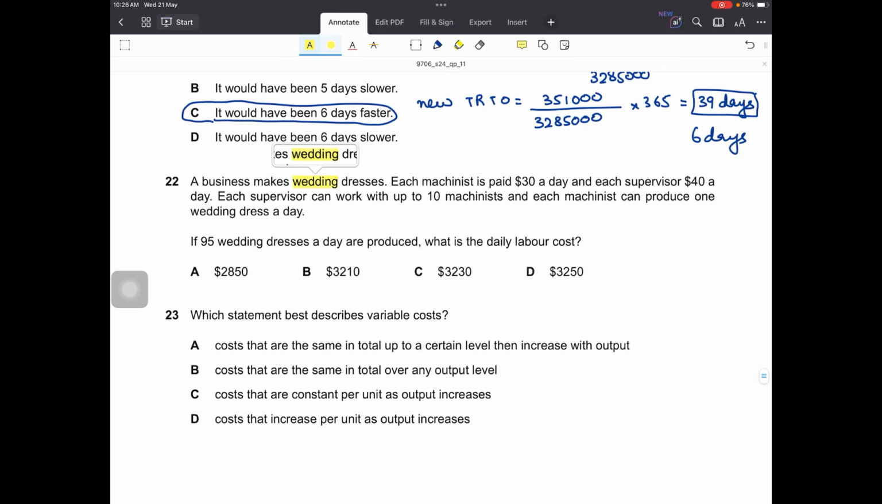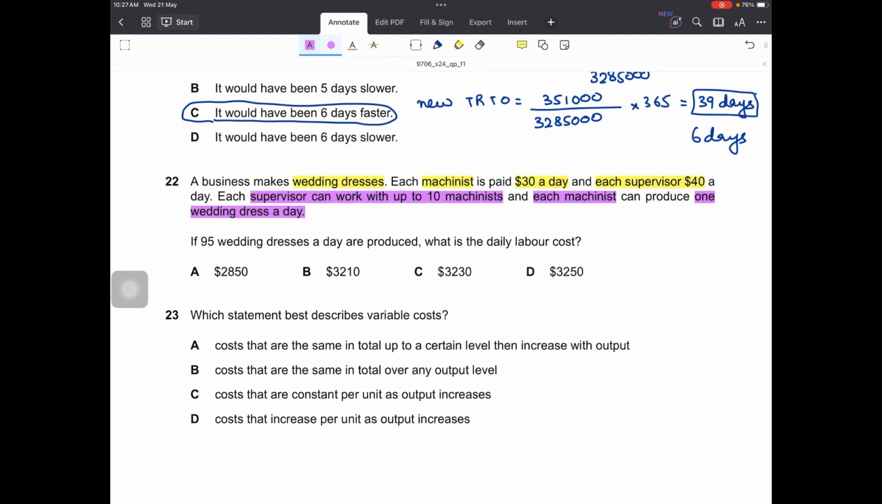22. Okay, so costing. A business makes wedding dresses. Each machinist is paid $30 a day and each supervisor $40 a day. Right, so two types of labor pays are given, machinist and supervisor. Then we are also told that each supervisor can work with up to 10 machinists. So each supervisor can supervise 10 machinists, and each machinist can produce one wedding dress a day.